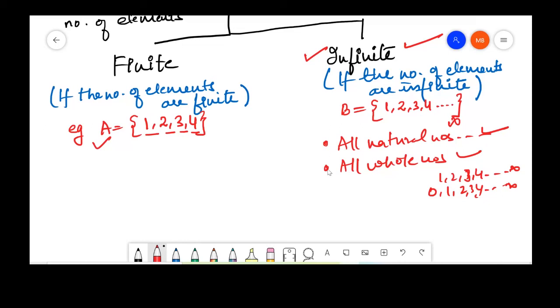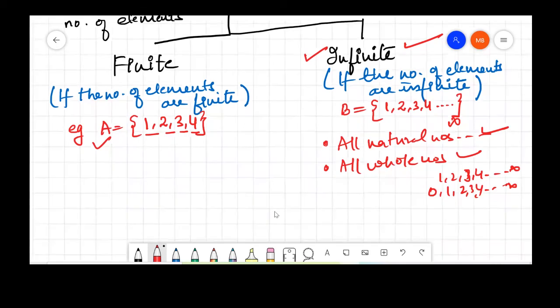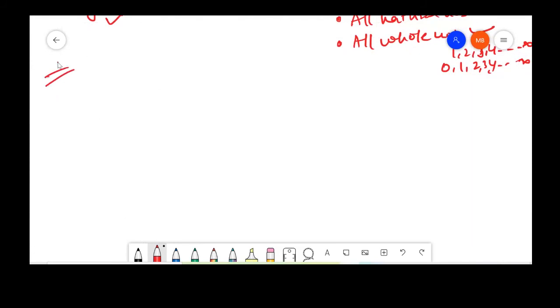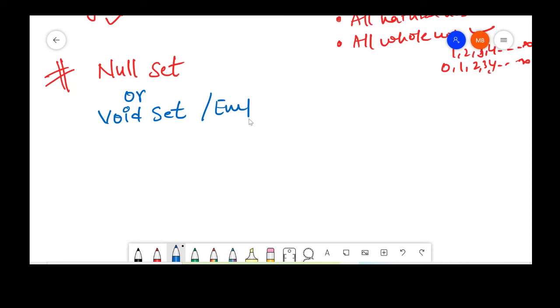Just like finite sets and infinite sets, which are based on the number of elements they contain, we also have something known as a null set. Let me tell you more about the null set. In some books you will find the null set being written as a void set or also an empty set.